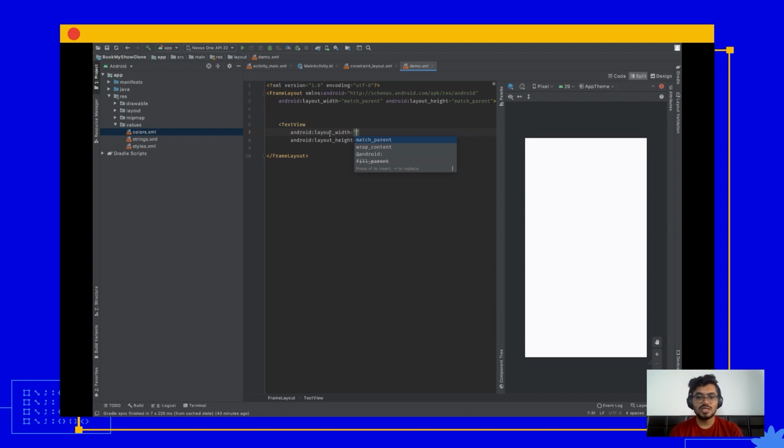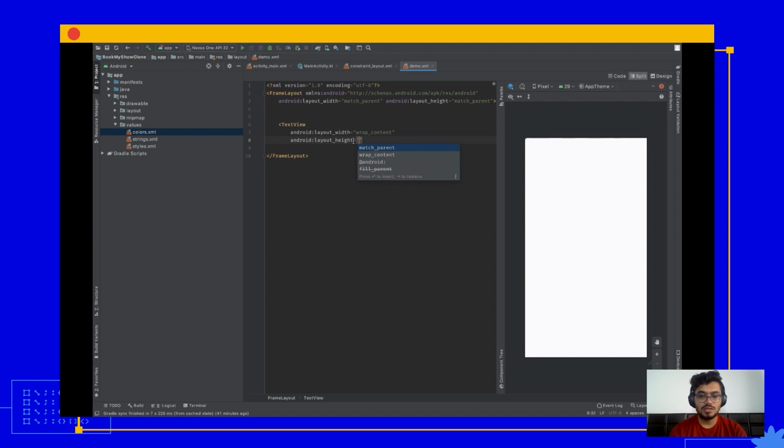Irrespective of which view or view group you are using, these are mandatory attributes that you always have to specify. Three things are possible for width and height. Either you can wrap your content. When you wrap your content, it simply wraps whatever text this text view will have.